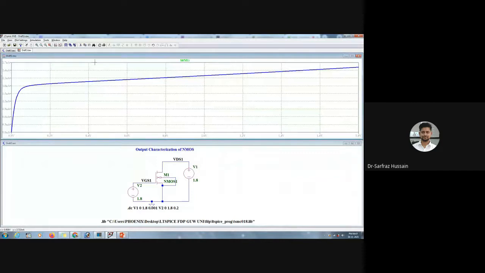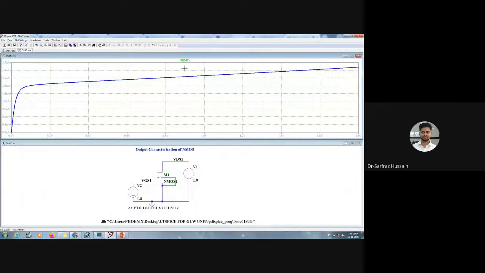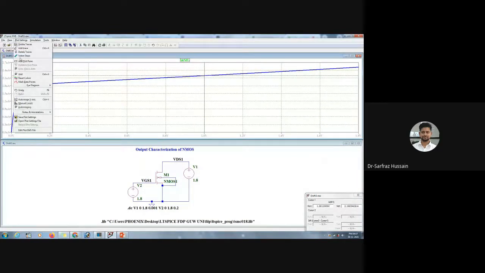Now let us mark this one. We can use a marker over here, so we have to go to notes and annotations. Then we click on label cursor position. Let us say we are checking these values for 1 volt. We go to plot settings, notes and annotation, and click on label cursor. Here we get this particular cursor.